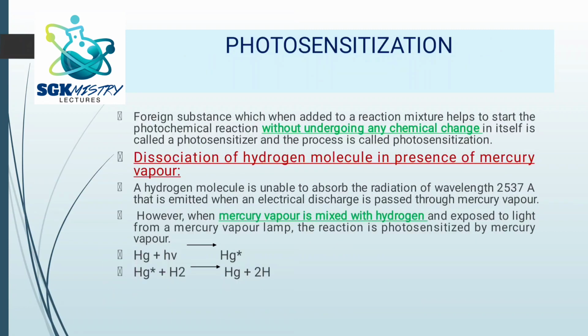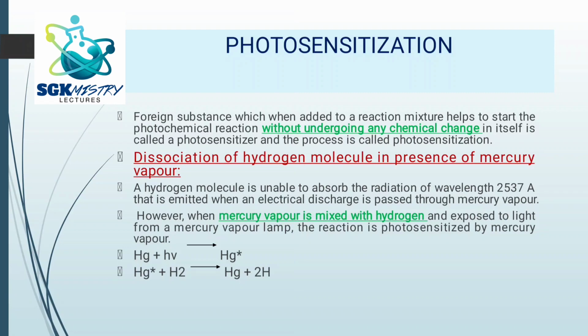Now coming on to the next topic, that is photosensitization. So what is this sensitization? From this term itself it is very clear. When the reactants can't combine together as such in the presence of light, then you add something so that the reactants combine in the presence of light to form the product. So this is as simple as that. That is called photosensitization.